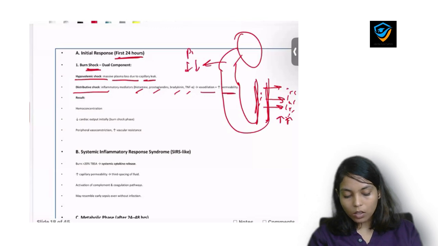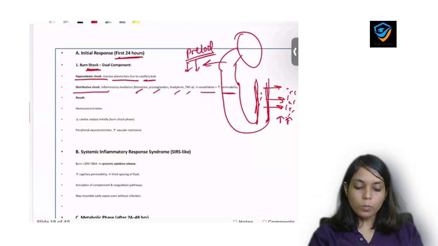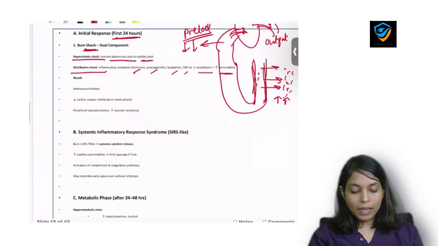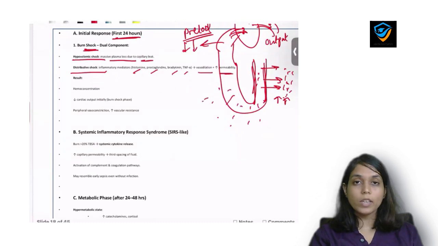Okay, that means there is less amount of volume going to the heart and it will result in less amount of output. Why? Because if input is low, less amount of output, so cardiac output will be decreased. As the distribution of fluid is from inside to outside through the leaky capillaries or increased capillary permeability, there will be hemoconcentration, also decreased cardiac output.